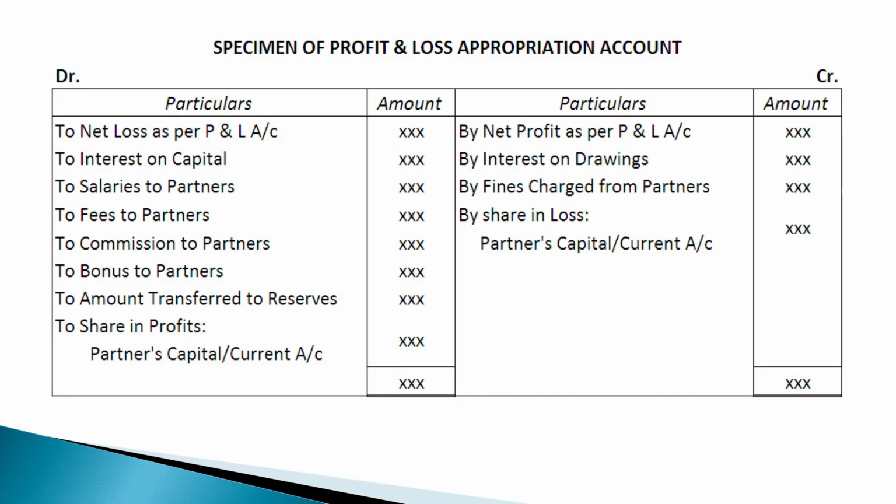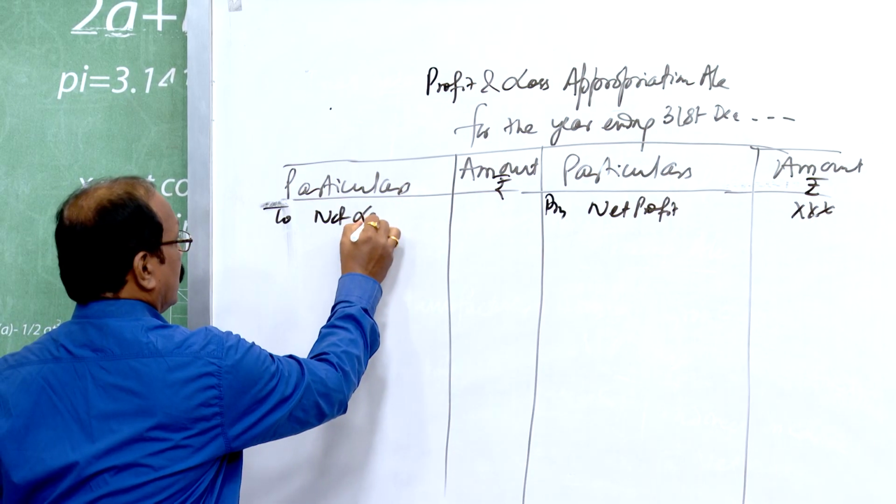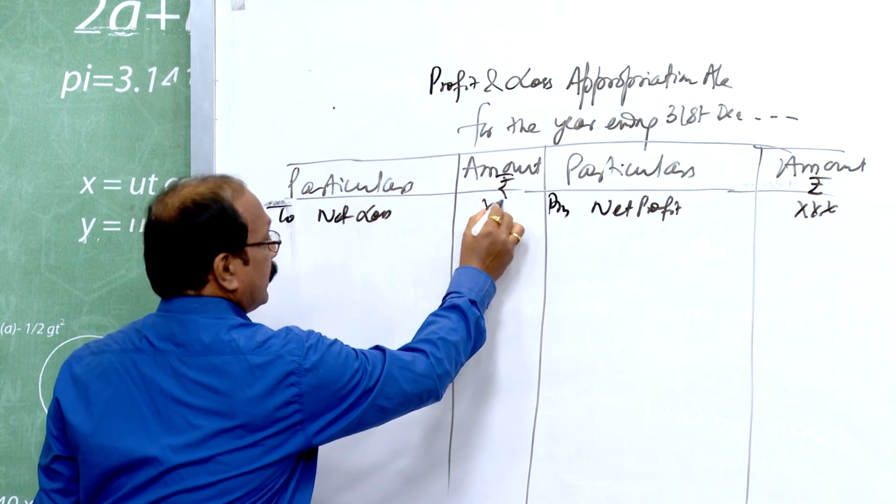In case the organization earns a net loss, that is also to be taken here. That should appear on the credit side of the profit and loss account, and in this profit and loss appropriation account you have to show it on the debit side as to net loss, if it is there.